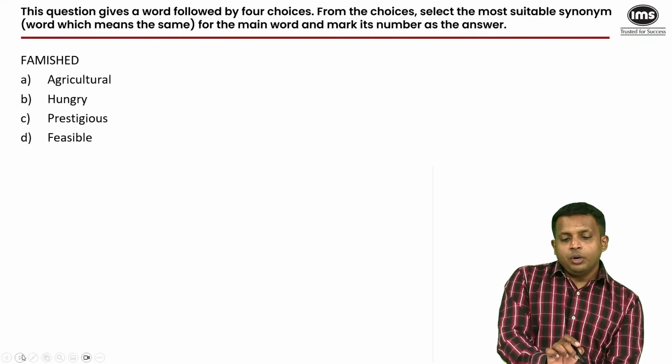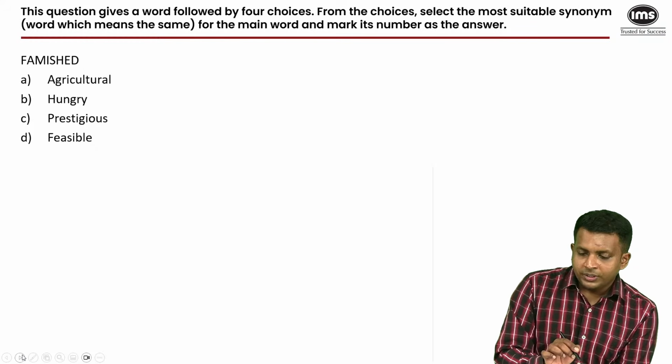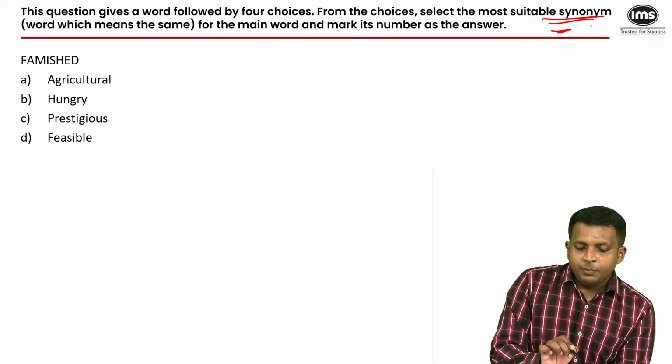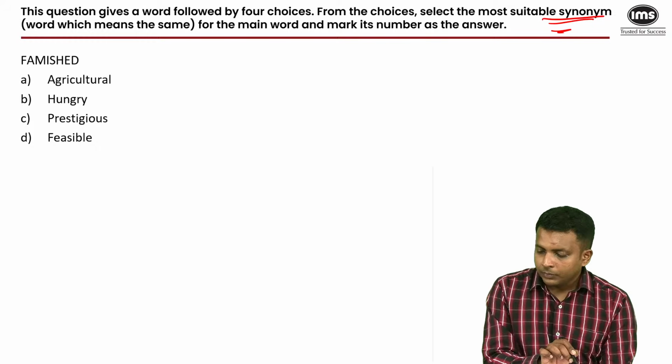Next, this question gives a word followed by 4 choices. From the choices, select the most suitable synonym for the main word and mark its number as the answer.